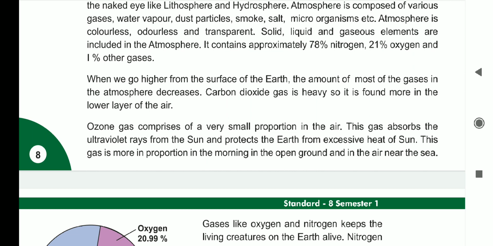Then we read about the ozone gas, which is very beneficial for human existence. If ozone gas is not there, then our earth might burn and everything will be finished. So this gas helps us to exist in the biosphere.